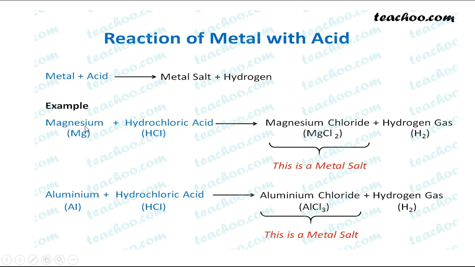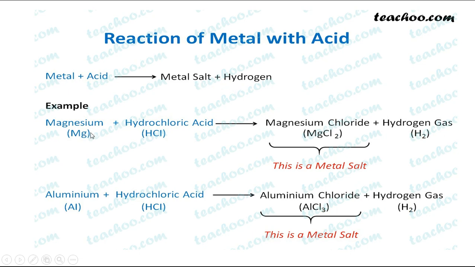So when magnesium metal reacts with hydrochloric acid, we get magnesium chloride salt. Magnesium chloride is a metal salt. Along with that, one more product we get, that is hydrogen gas, H2. Remember, when metals react with the acids, we get metal salt along with hydrogen gas.